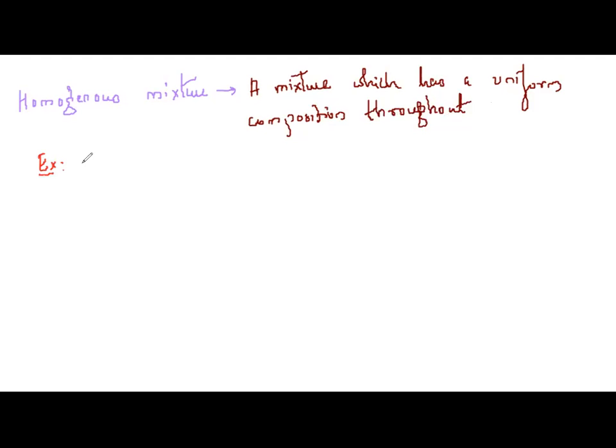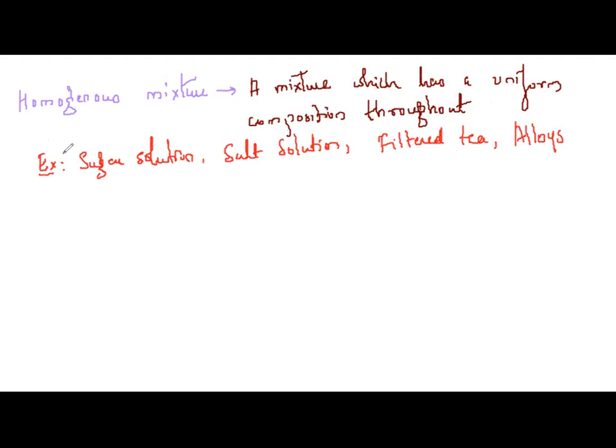Example, you can say sugar solution. You can say salt solution. Then filtered tea. Then what else examples you can give? Alloys. When metals are combined physically, they form alloys. They are also homogeneous mixtures. For example, you use steel vessels, right? Steel vessel is an alloy of iron and copper. Can we separate iron and copper separately? No, it exists in same phase. Yes or no? That is homogeneous mixture.